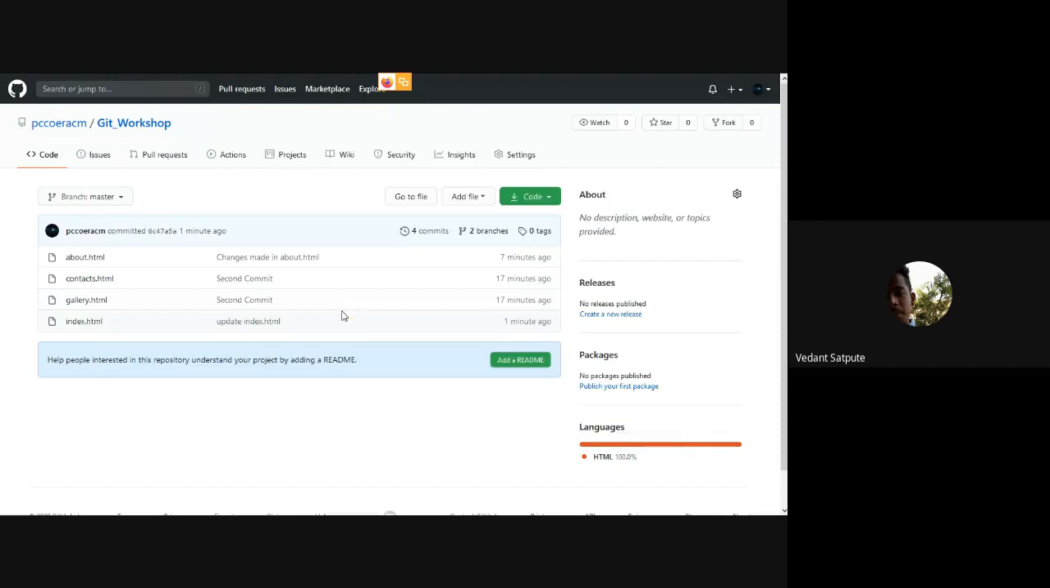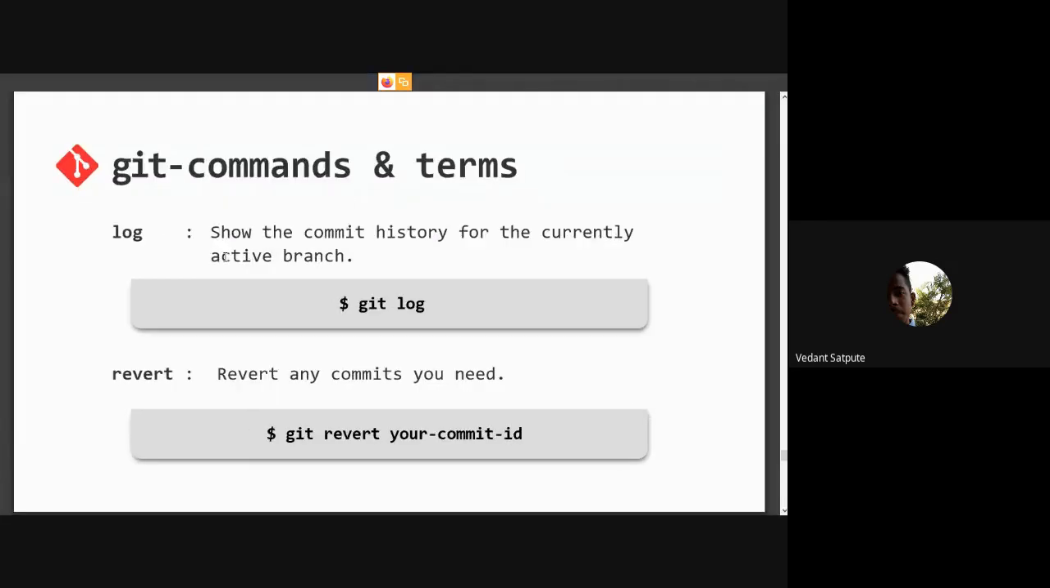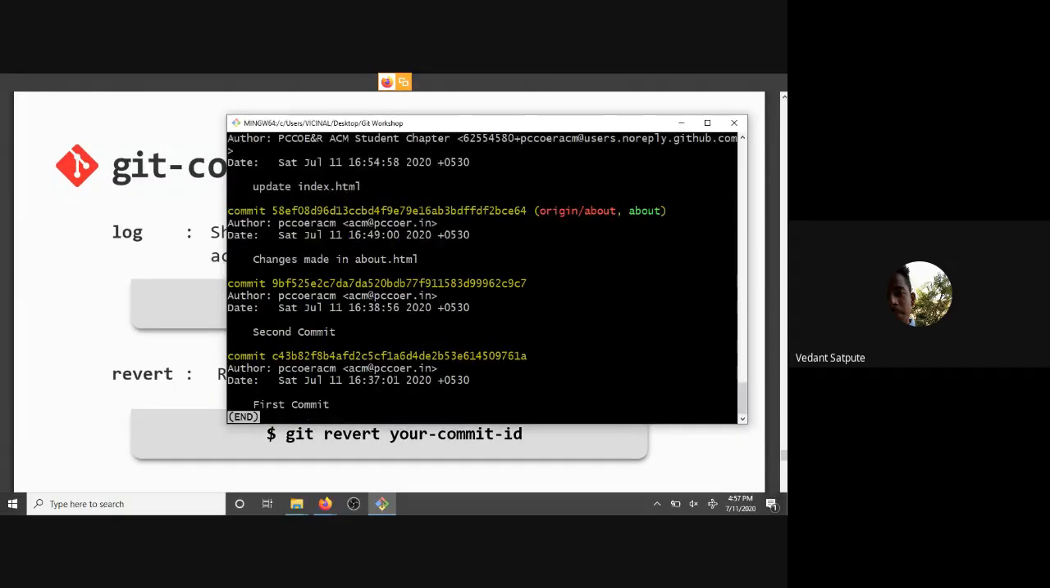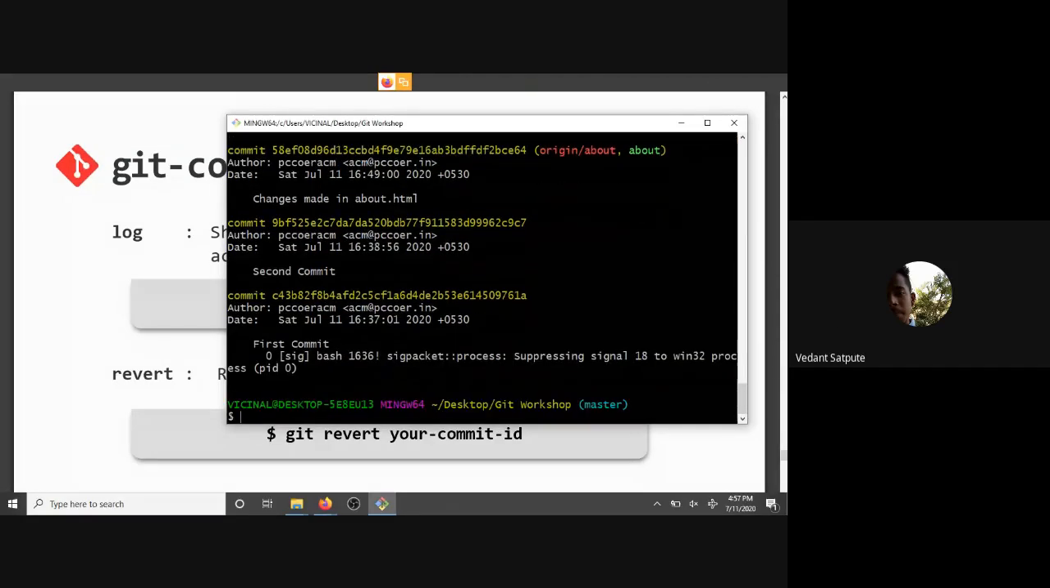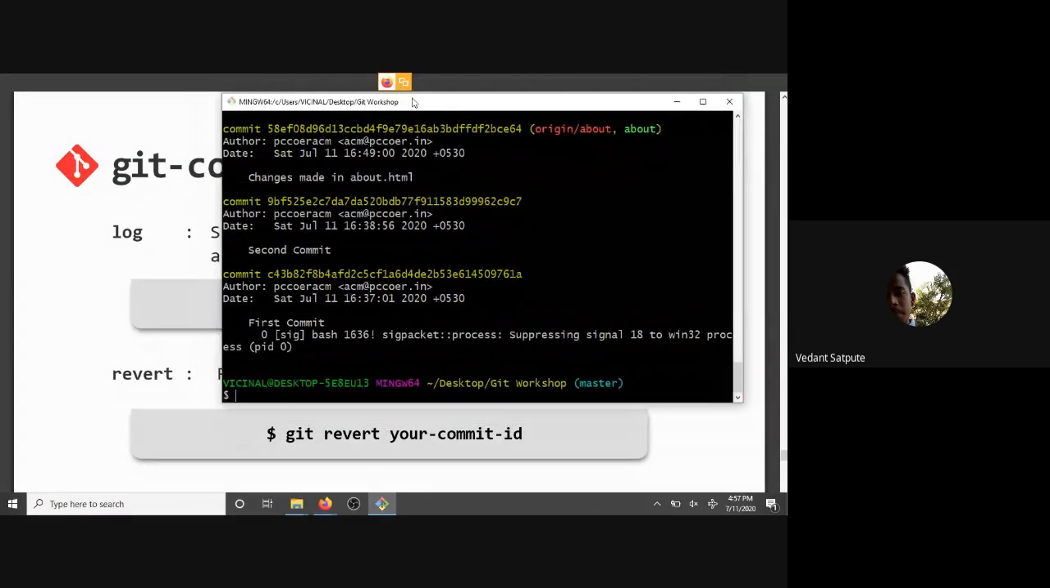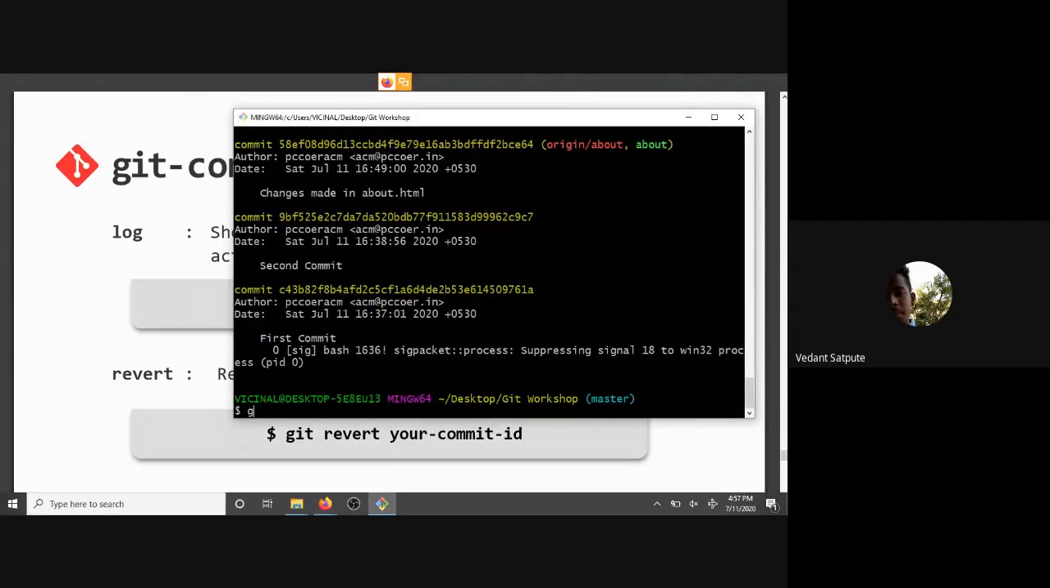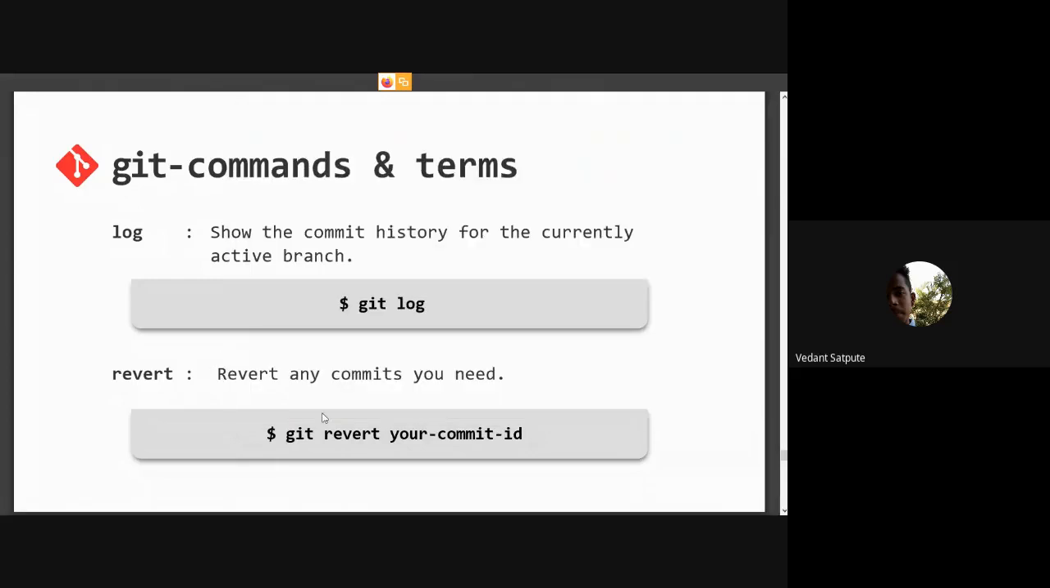So yes, that is why we have git log. Why we use git log is, you can press Q to exit the git log command, and you will see now git revert. So what does git revert do? Git revert reverts any commit we did.